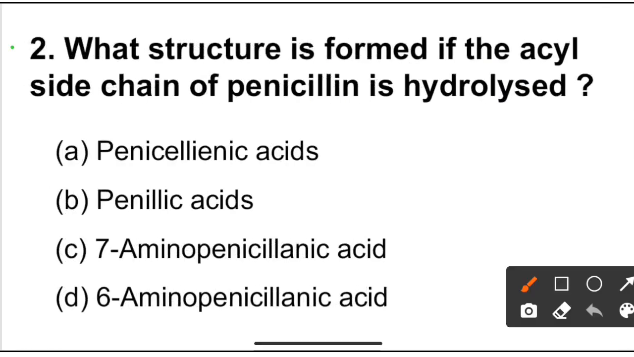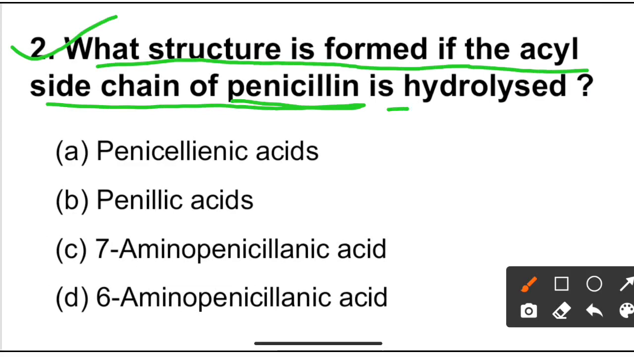Next is question number 2. What structure is formed if acyl side chain of penicillin is hydrolyzed? The penicillin is a beta-lactam antibiotic which is hydrolyzed by the enzyme called beta-lactamase. Beta-lactamase enzyme hydrolyzes the beta-lactam antibiotic, for example penicillin, cephalosporin. After hydrolysis, which product is formed?